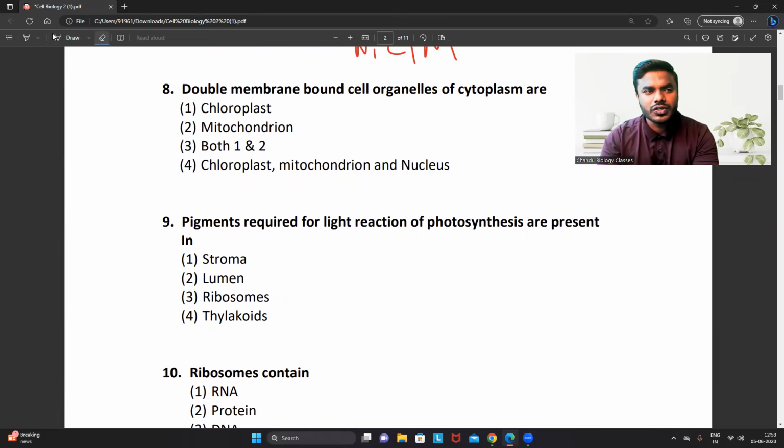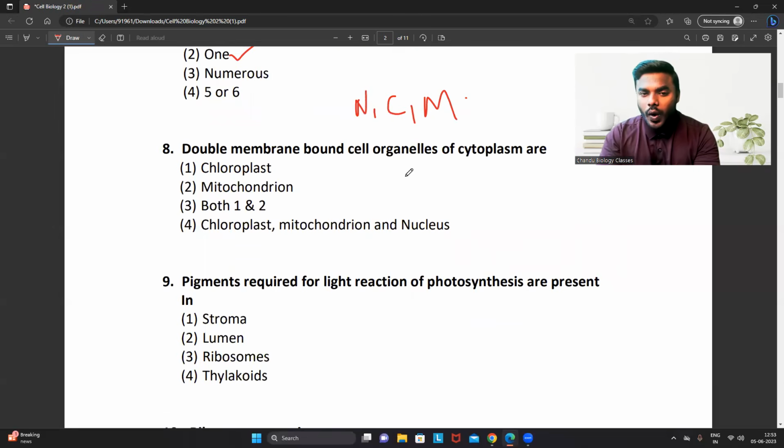That's also a very good question you have to understand. Why did you not consider the nucleus? Why have I considered only the chloroplast and mitochondria? What is the reason? Because friends, the nucleus is entirely different, because it is the nuclear genome, and these two are the extranuclear genomes.